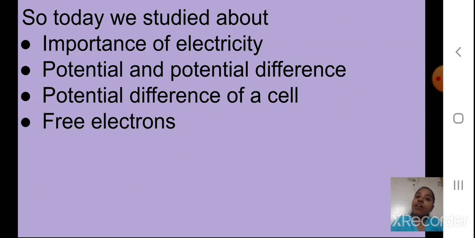So we have come to the end of today's session, students. We studied the importance of electricity. You saw that electricity is very important as we are using it every day. Next you saw the potential and potential difference, the potential difference of a cell, and the free electrons in the metal, the metallic behavior, having free electrons, and hence they are helpful in the conduction of electricity. Okay students, I hope today's part is clear to you.